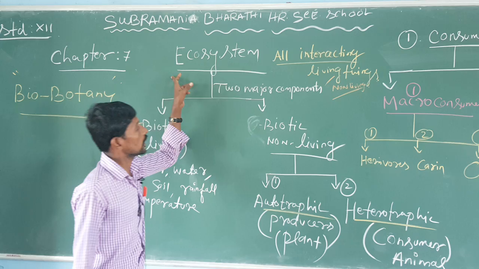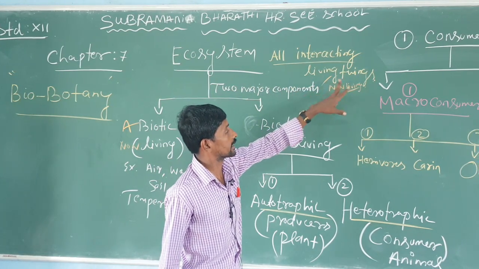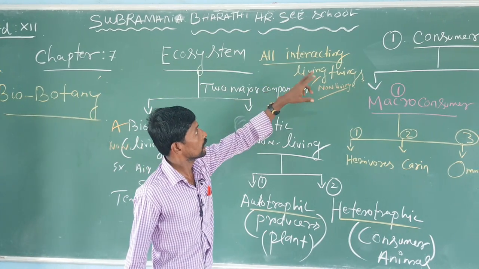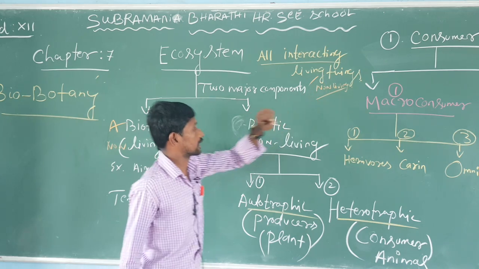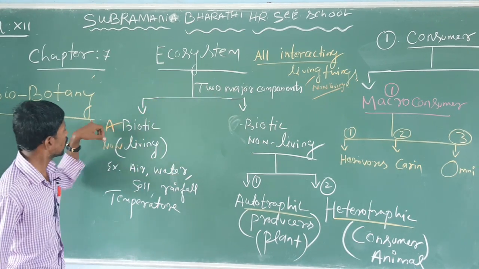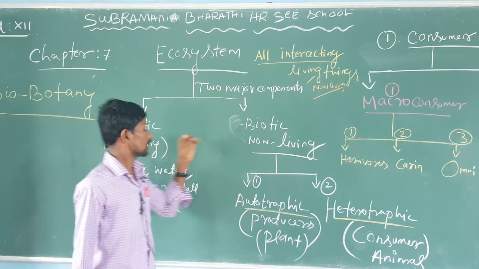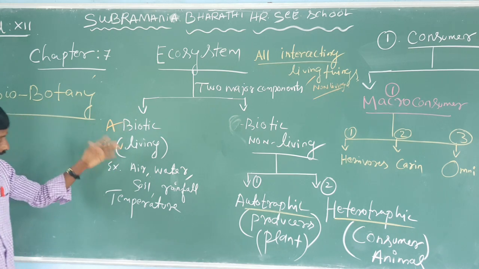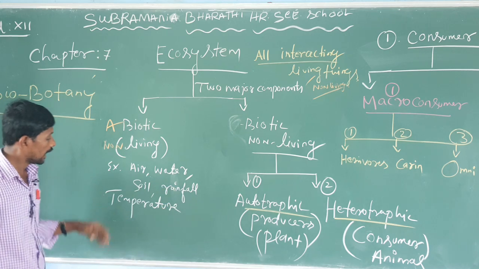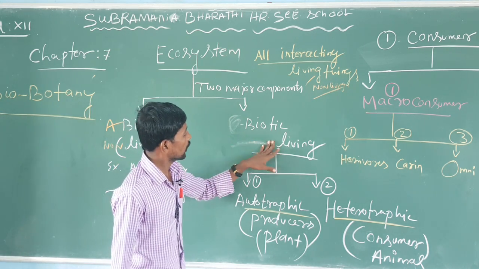Then ecosystem. What is an ecosystem? All interacting living and non-living things. An ecosystem has two major components. The first one is abiotic and the second one is biotic. Abiotic means non-living things, for example air, water, soil, rainfall, temperature. The second one, biotic, is otherwise called living things.